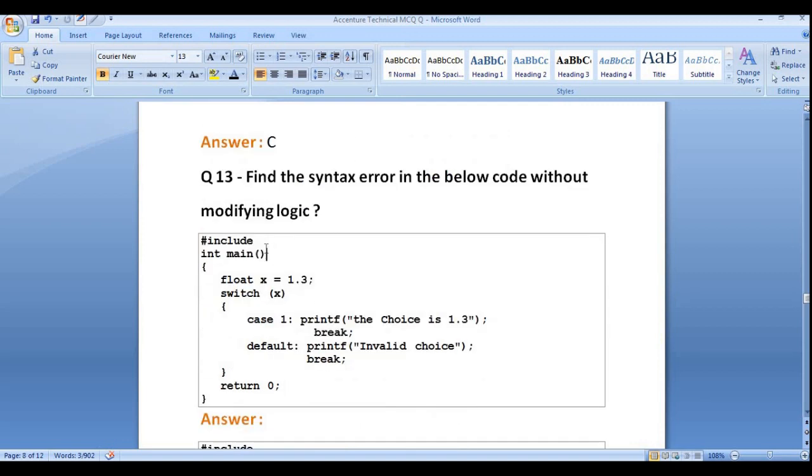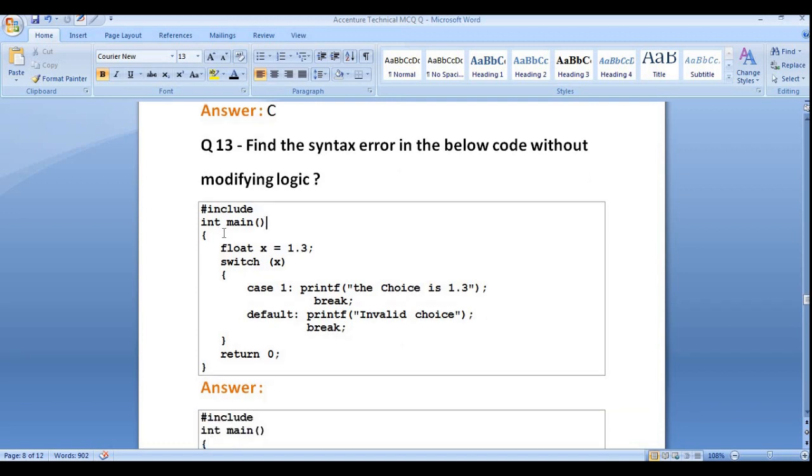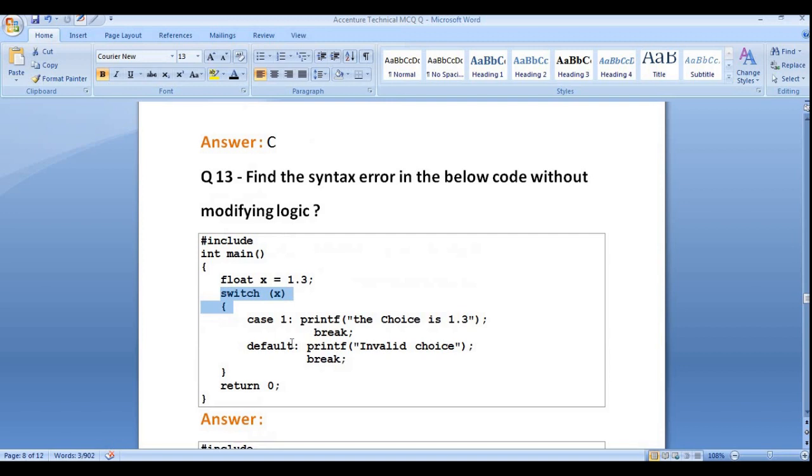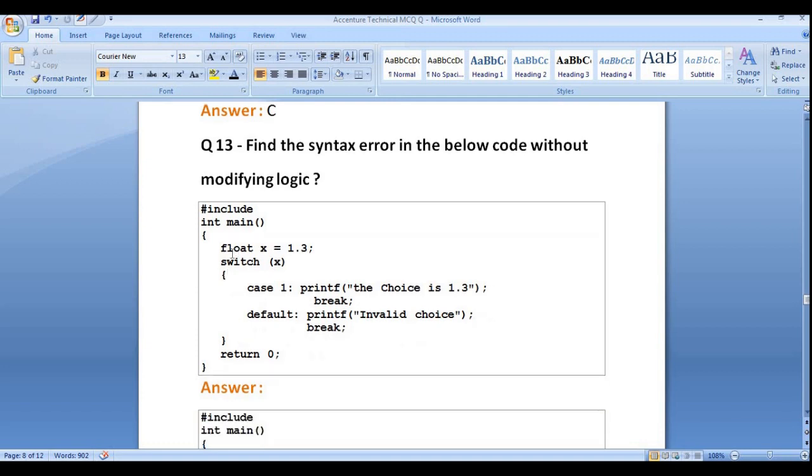Now the 13th question. Find the syntax error in the below code without modifying the logic. This is a C programming question. int main, float x = 1.3, switch case, case 1: printf the choice is 1.3, break, default: printf invalid choice, break. What is the modification needed, what things do we need to change in order to compile this successfully?